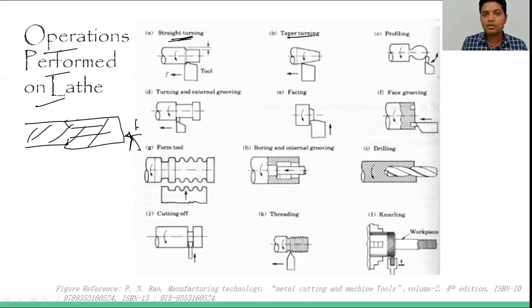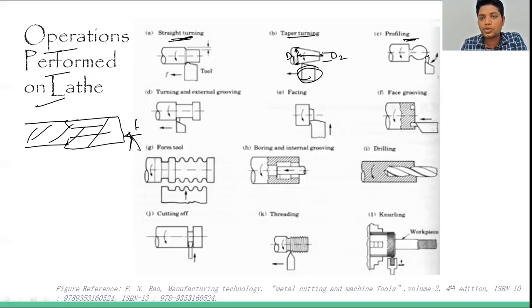Taper turning is where over a specific length, or sometimes throughout the length, we have to remove the material in a taper way. Means this diameter is equivalent to the prismatic bar, or whatever the initial diameter was, that is D1, and finally we have to set D2 diameter. So a taper section we can make using taper turning, with the single point cutting tool only.